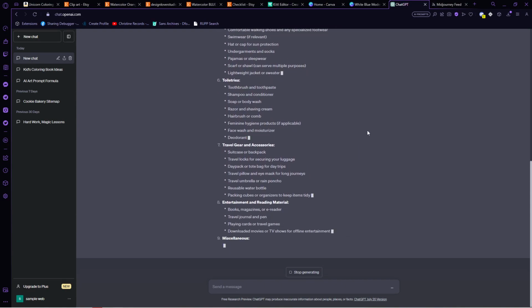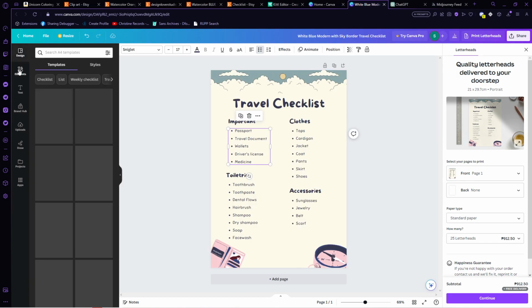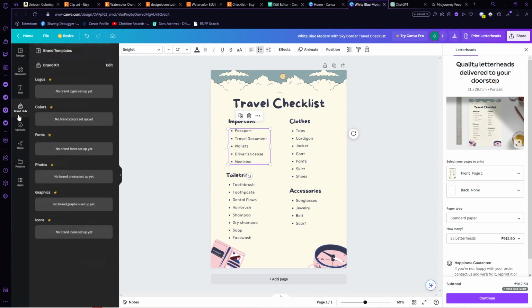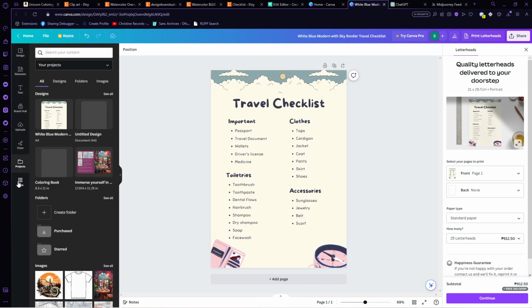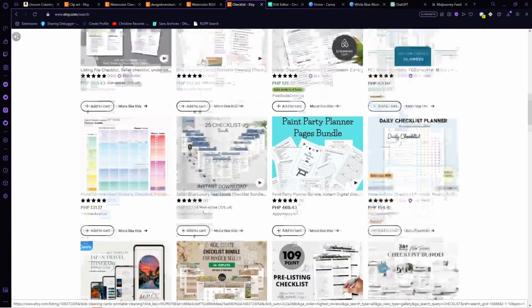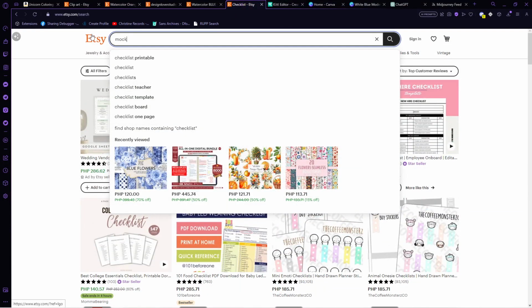Once it's loaded, go to Canva. By the way, Canva is an online design tool that offers users the opportunity to create professional looking posters, slideshows, images, event flyers, and any graphic design. And as you can see, you can use several tools in here to lay out the checklist with the information that ChatGPT gave to us.